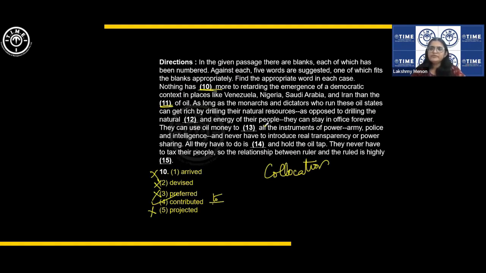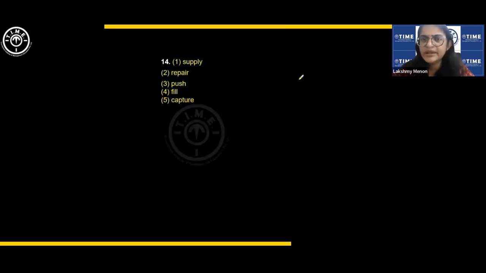Okay. Next, all they have to do is dash and hold the oil tap. Okay. So, they here refers to the monarchs and dictators, right? All they have to do is dash and hold the oil tap. What should they do? Supply and hold the oil tap? The oil supply? No.